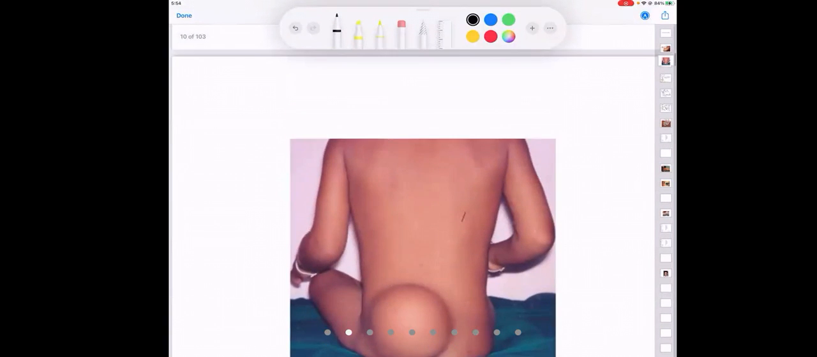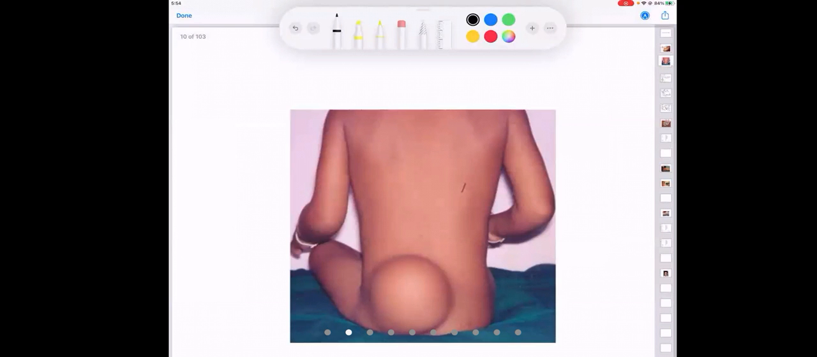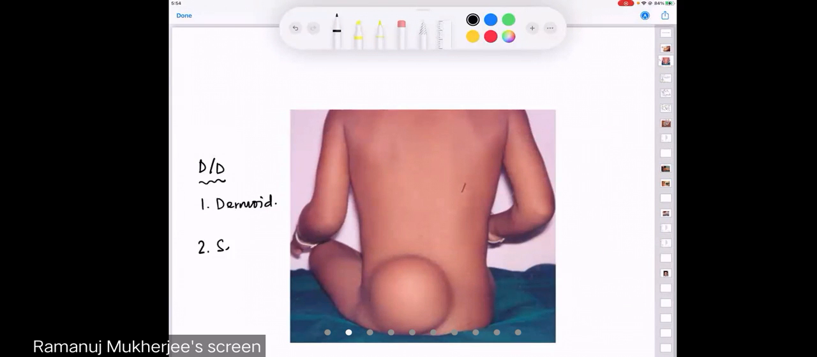This is a special case. I will again come back to this swelling and ask you, what is your differential diagnosis? And in this differential diagnosis, I would like to bring dermoid as higher up rather than a sebaceous cyst. If it is a dermoid, what kind of dermoid do you think this is?